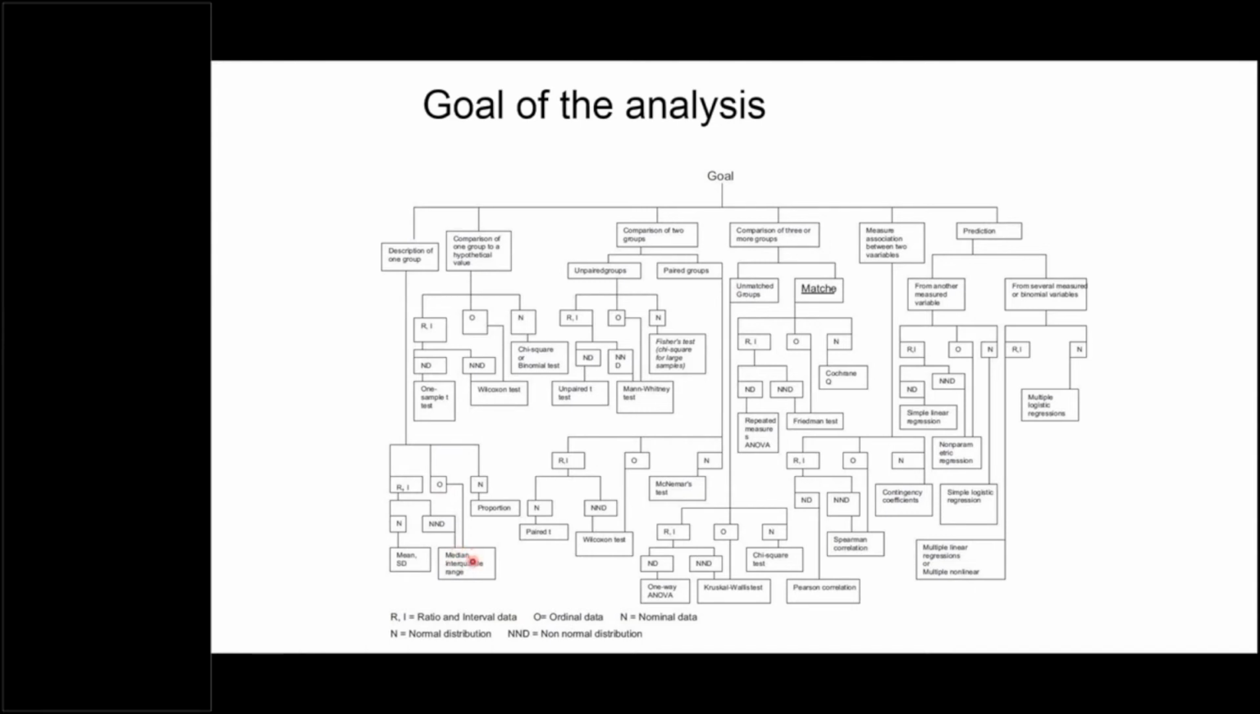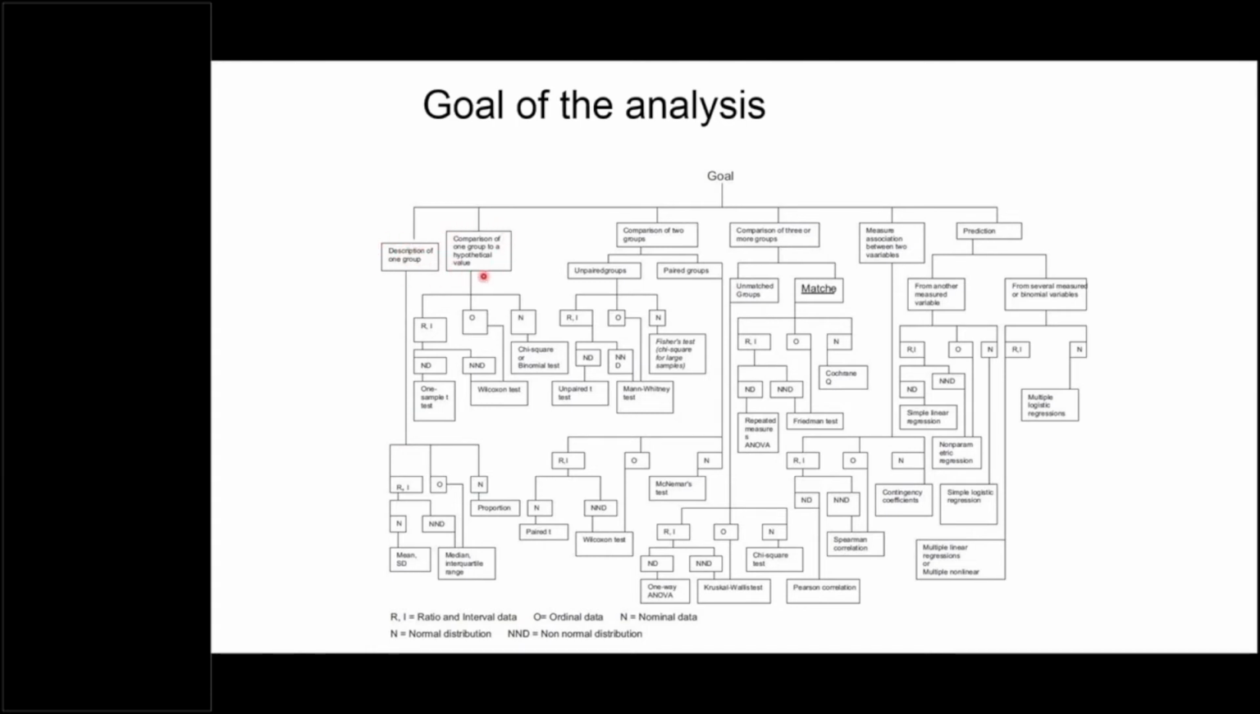So the same description or the same statistical tests are used when ratio and interval data do not follow the normal distribution, or for ordinal data, because it also does not follow the normal distribution. And in the case of nominal data, we use proportions or percentages. This is just for description. We are not comparing it with anyone.